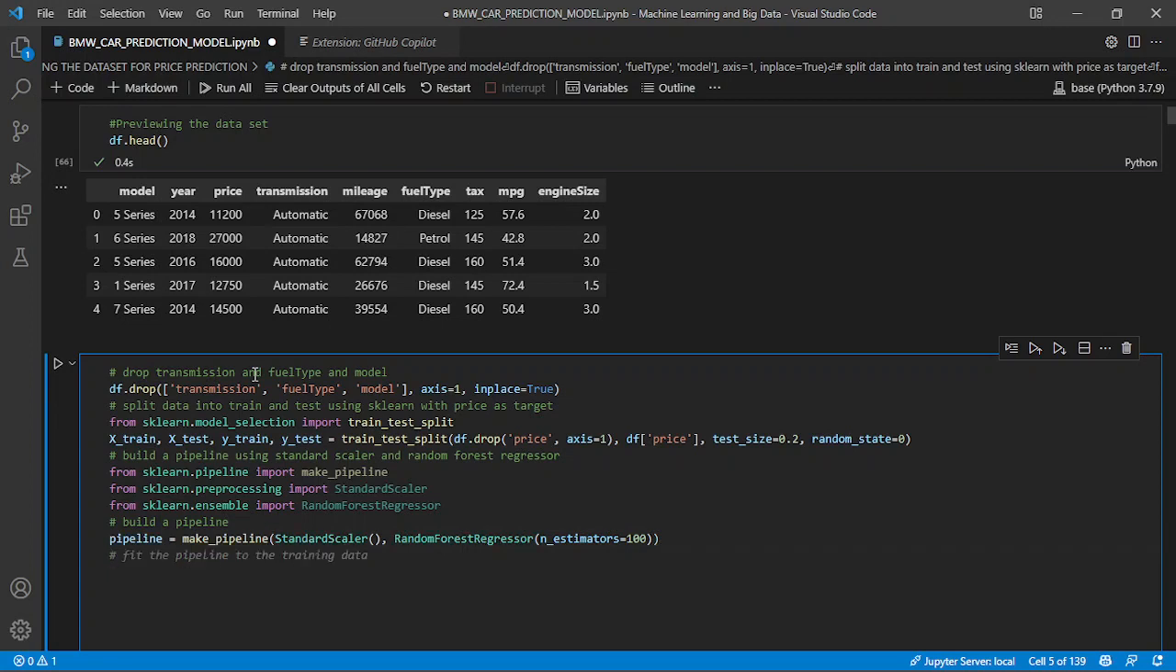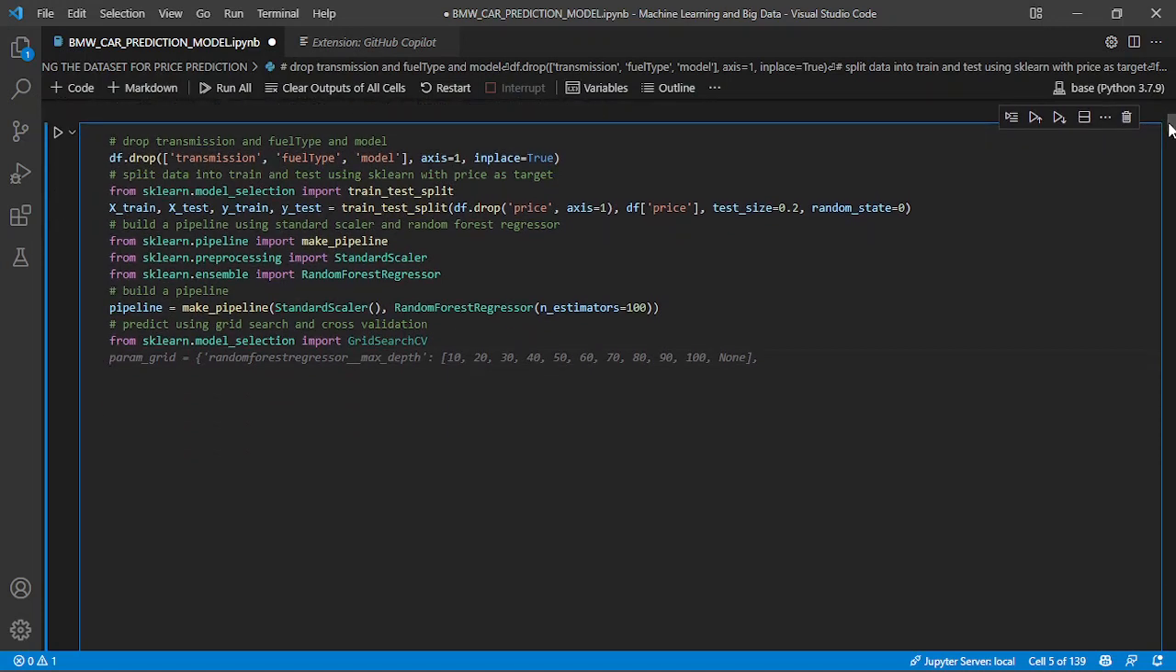So we build the pipeline. It wants us to fit the data, but we're not going to do that. We're going to add a bit of complexity, right? So we're going to say predict using grid search and cross validation. You're correct. It's pretty cool, right? So there we go, from sklearn model selection import grid search. Okay, I'm just going to scroll down a bit. I hope I'm within 5 minutes. I hope so.